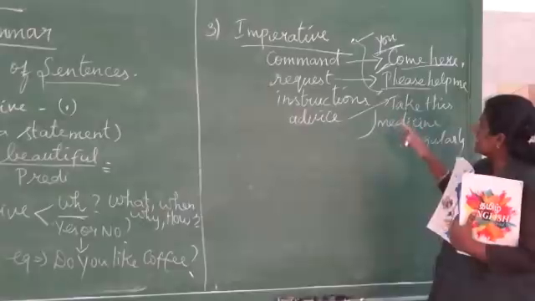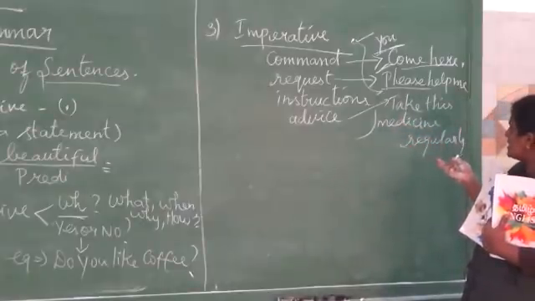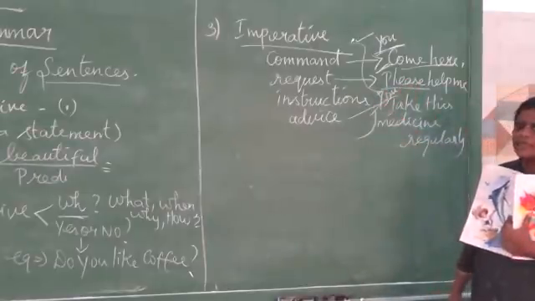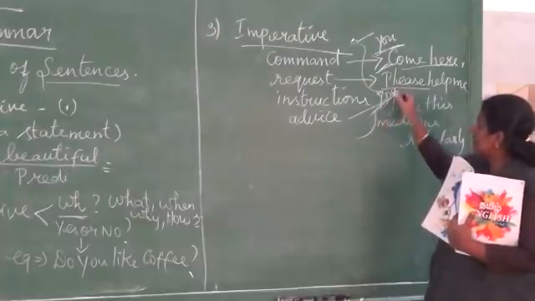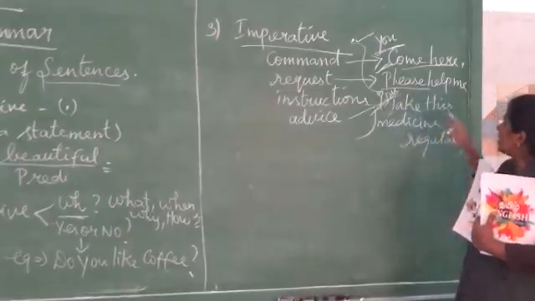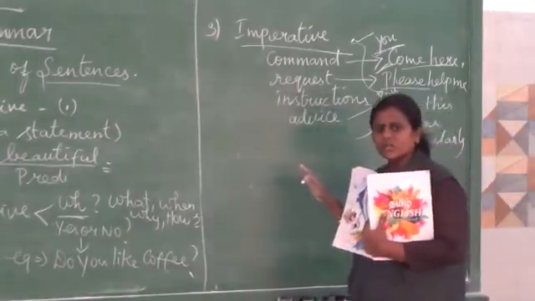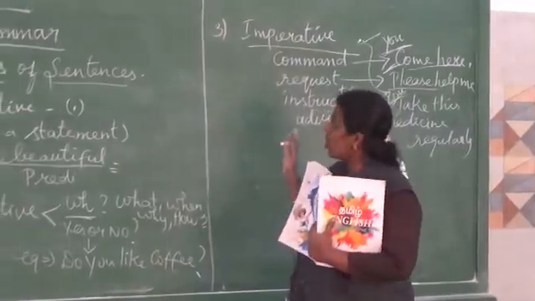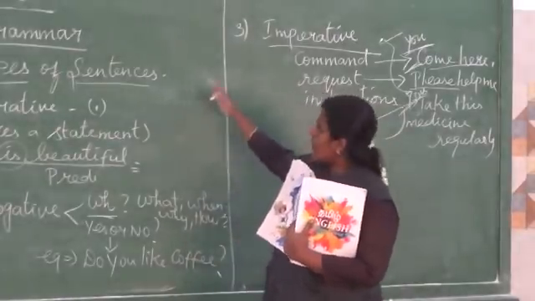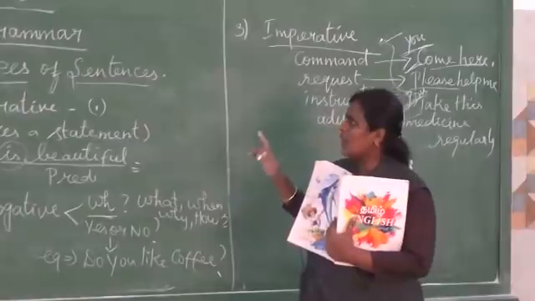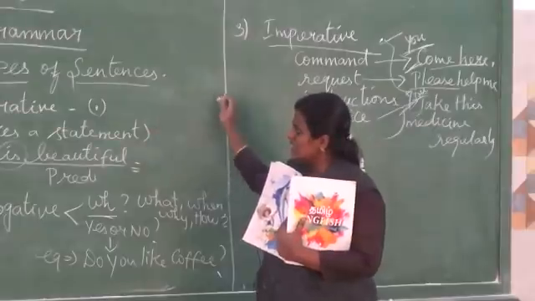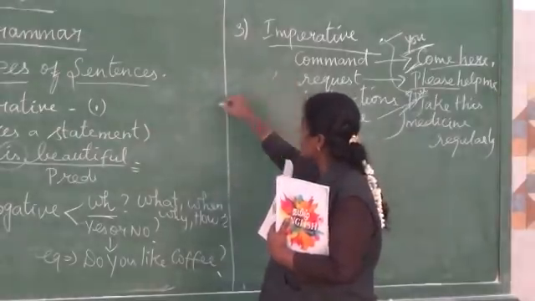So next, instructions and advice: "Take this medicine regularly." In this sentence also "you" hides. It is not visibly seen, but indirectly it is there. We have to understand that the subject "you" is there. So "take this medicine regularly", ending with a full stop, which sentence does it belong to? Imperative sentence. So we have to know declarative and imperative by the punctuation mark at the end, the full stop. These two are very, very important.